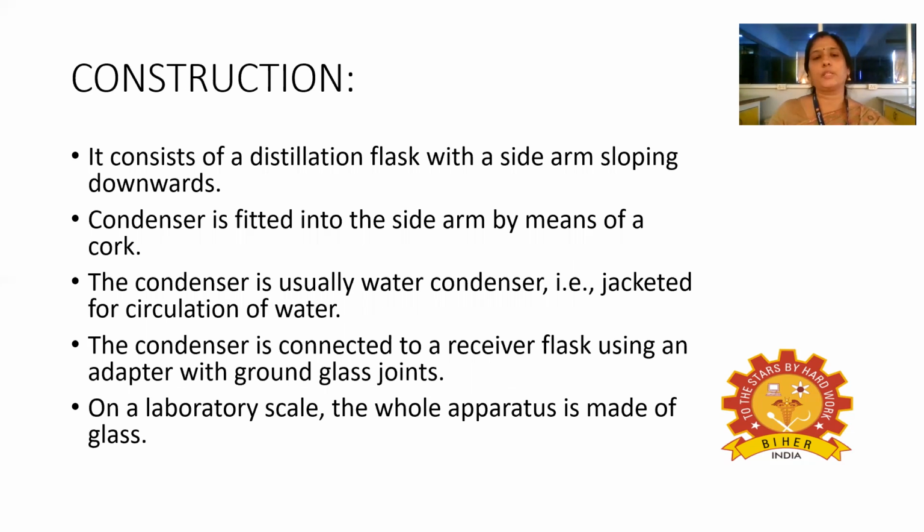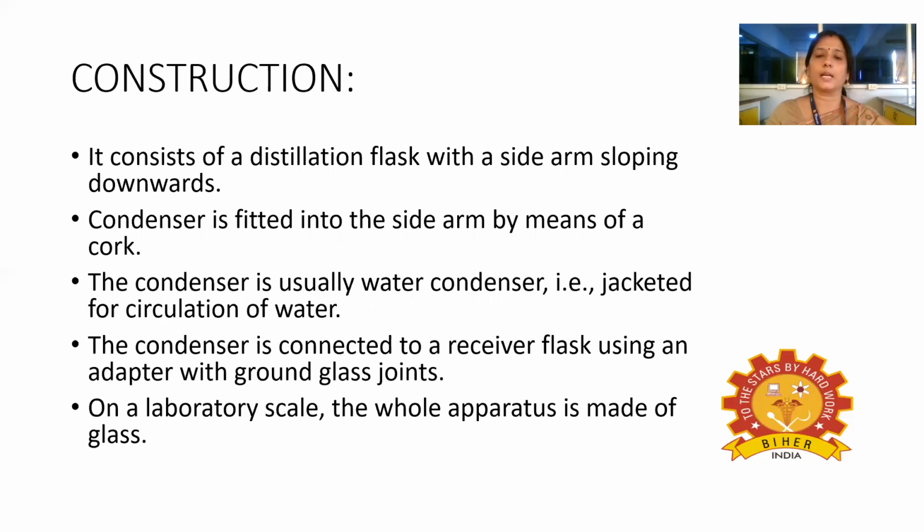The construction of the simple distillation. This simple distillation consists of a distillation flask with the side arm sloping downwards, and the condenser will be fitted into the side arm by means of a cap. The condenser is usually a water condenser, because water will be used as a coolant, that is jacketed. The water will be circulated through the jacket, so that the vapor will be condensed into the liquid.